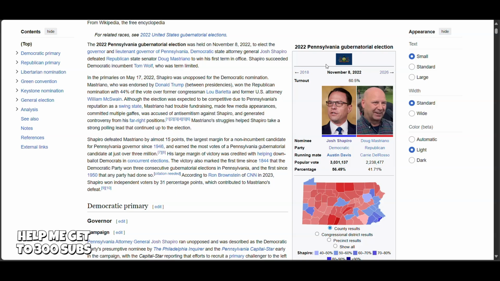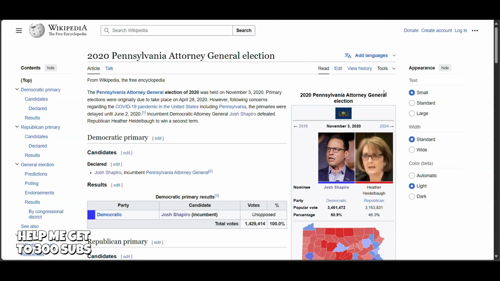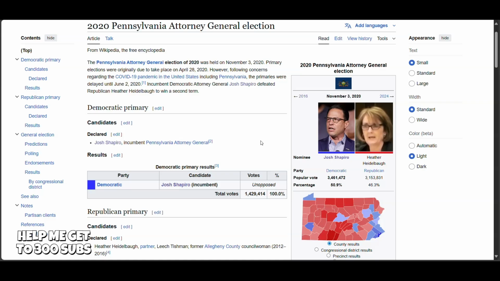And Josh Shapiro has a further history of overperforming in the Keystone State. Back in 2016, Shapiro was elected as the Pennsylvania Attorney General, even though Hillary Clinton lost on the same ballot in Pennsylvania. In 2020, Josh Shapiro was re-elected as Attorney General of Pennsylvania by well over 4 percentage points, while on the same ballot, Joe Biden only carried Pennsylvania by 1 percentage point.